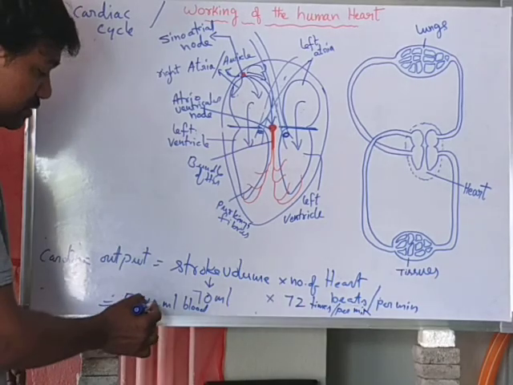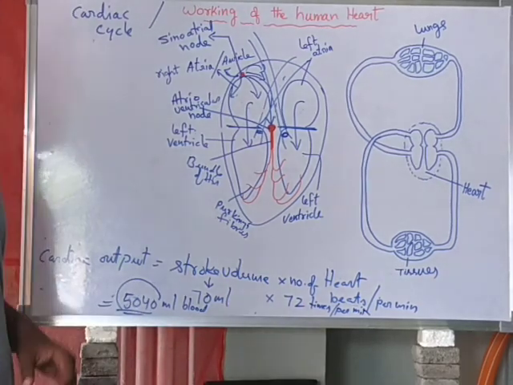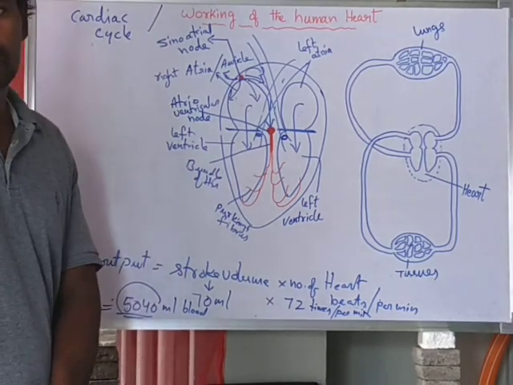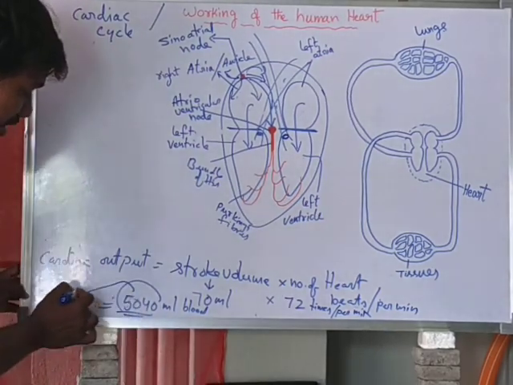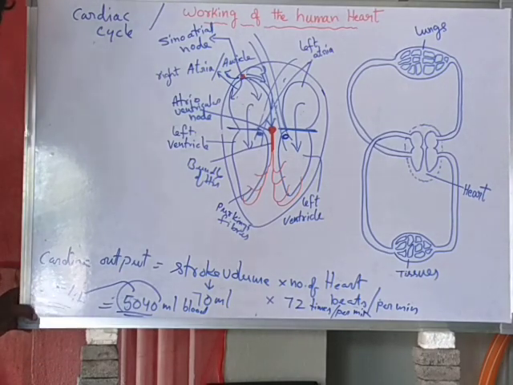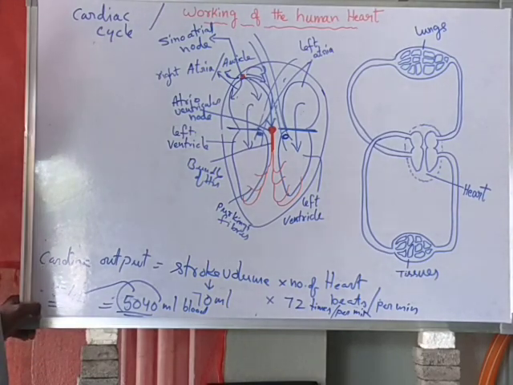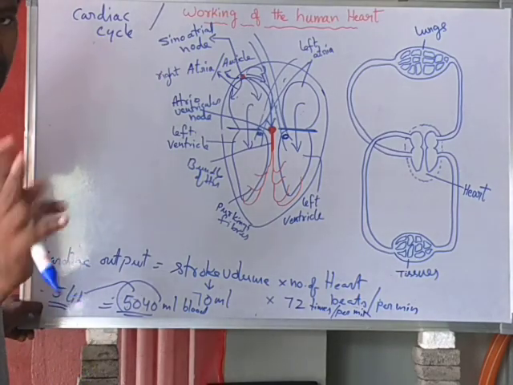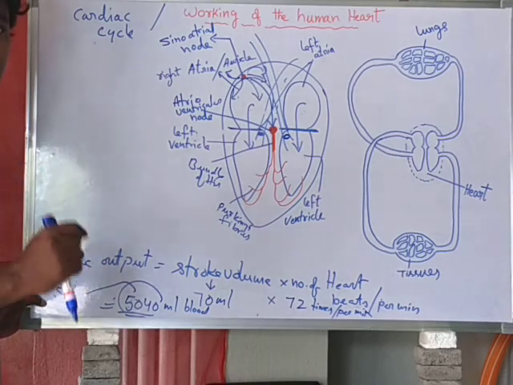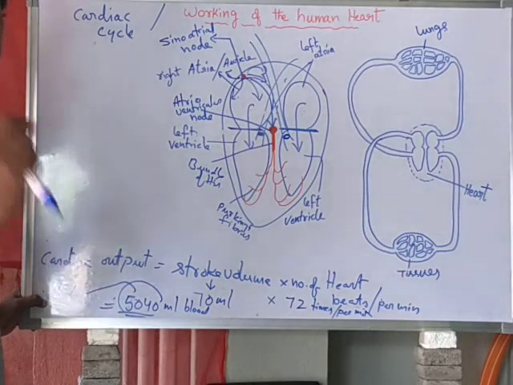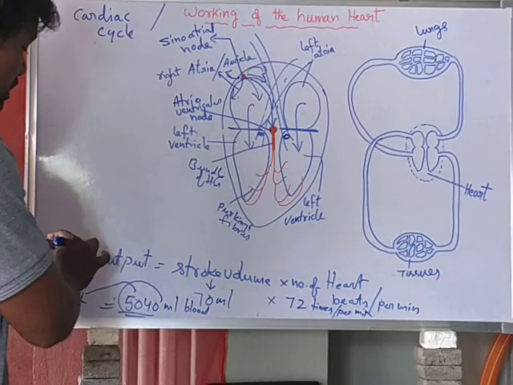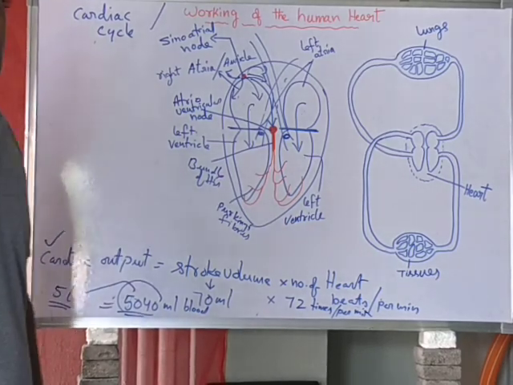Okay, that means nearly 5 liters, between 5 and 6. So a healthy person pumps about 5 liters of blood per minute. This is about the cardiac output.